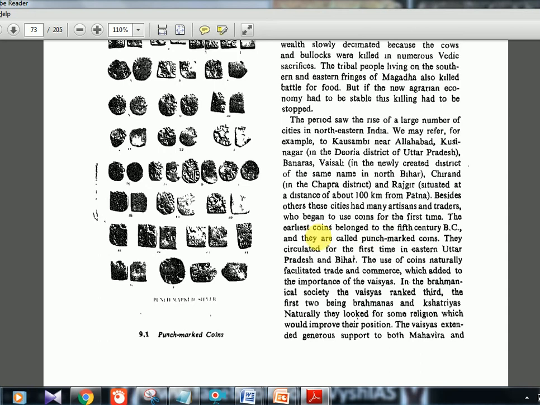Then the earliest coins. If you see this picture, it's actually punch-marked coins. At that time, you can call them the earliest coins.